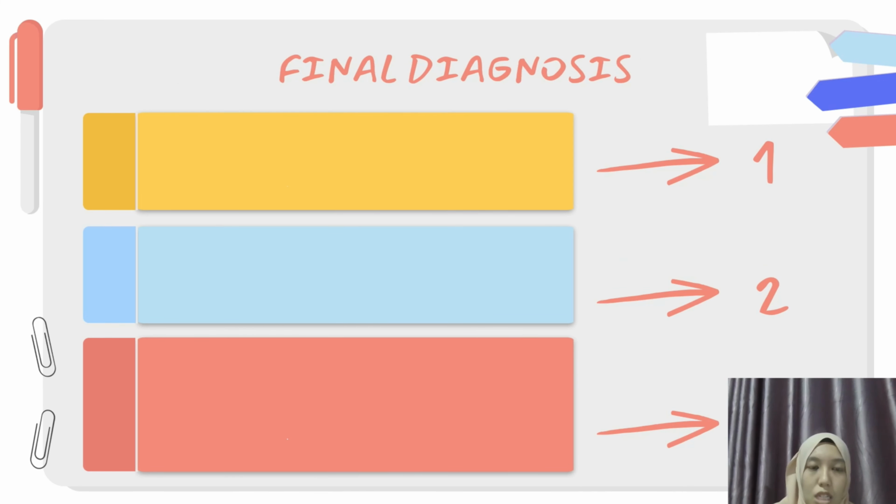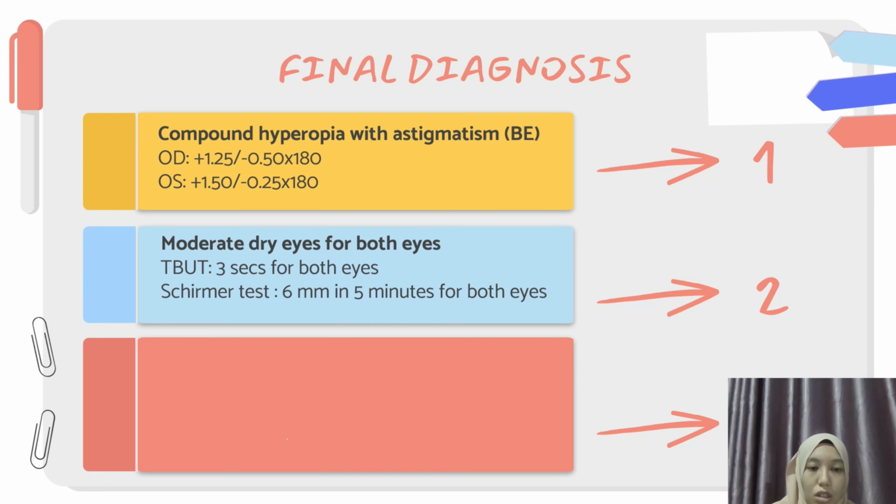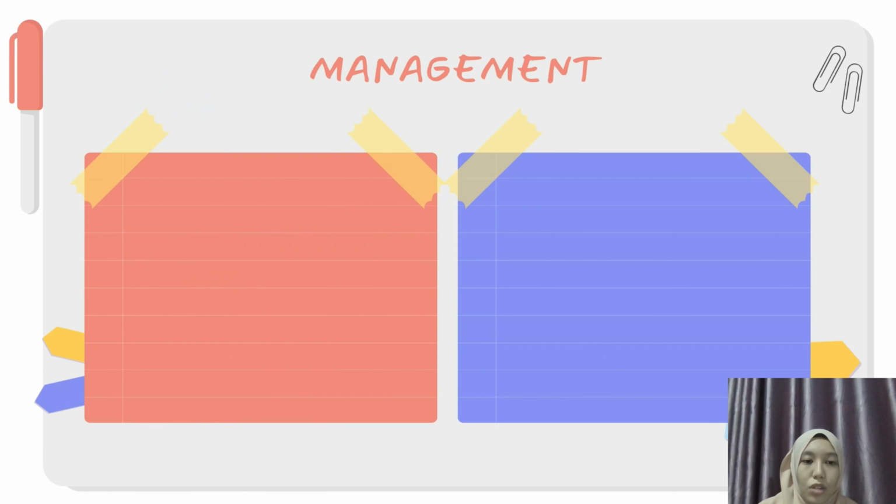For final diagnosis, the patient has compound hyperopia with astigmatism for both eyes. For the right eye, the power is plus 1.25 minus 0.5 times 180. For the left eye, it is plus 1.5 minus 0.25 times 180. The patient has moderate dry eye for both eyes from the TBUT value and Schirmer value. The patient is also suspected of accommodation insufficiency since the patient has low AA, high NRA, low PRA, and also high MEM retinoscopy. For short term, we will prescribe spectacles with full power.